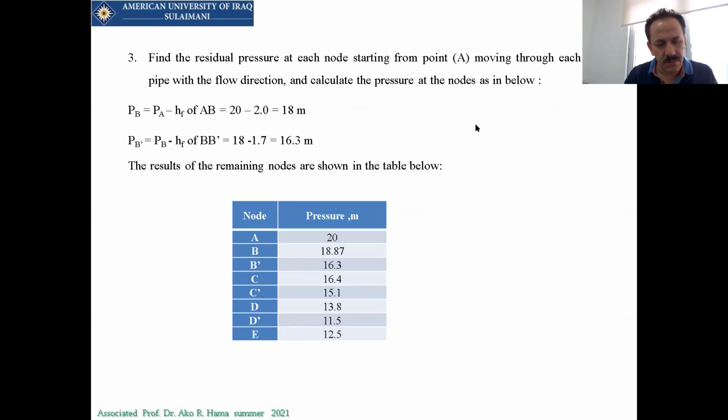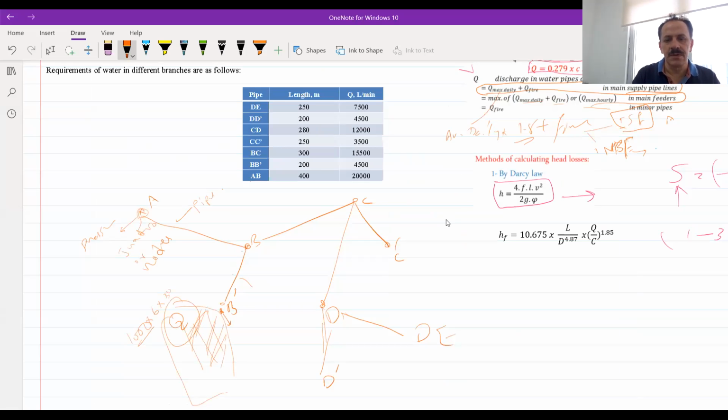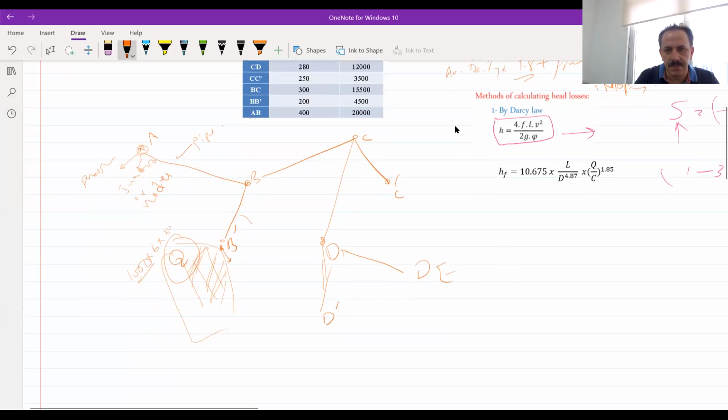Now let's solve it step by step, as your colleague said.